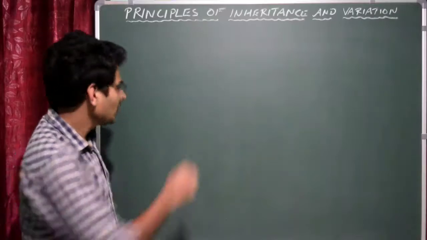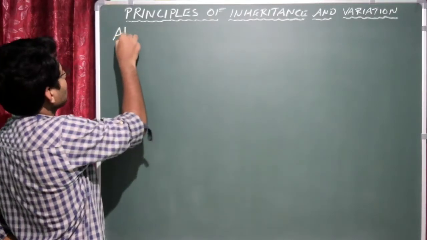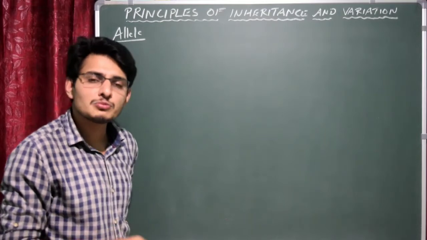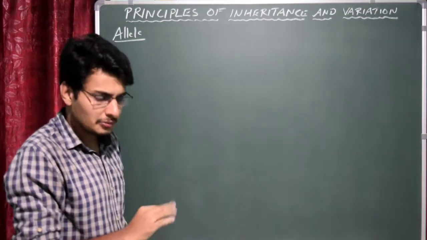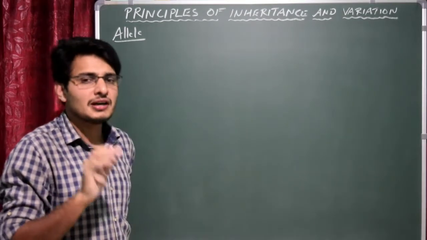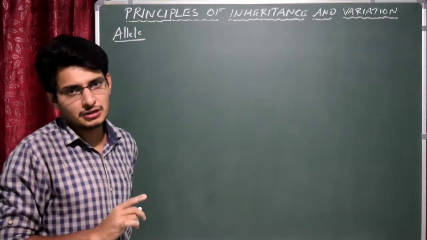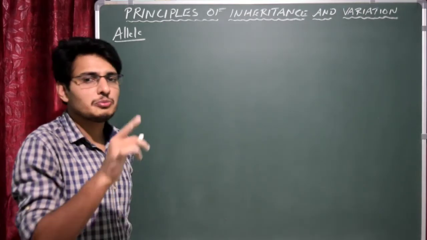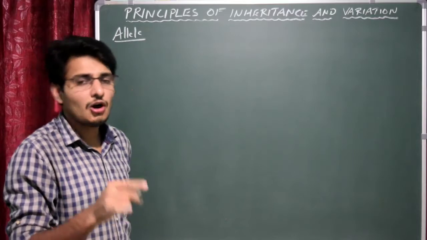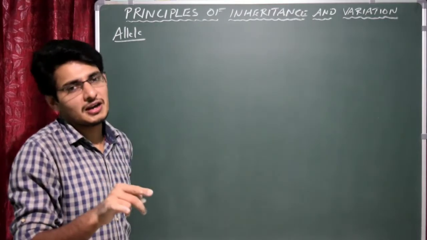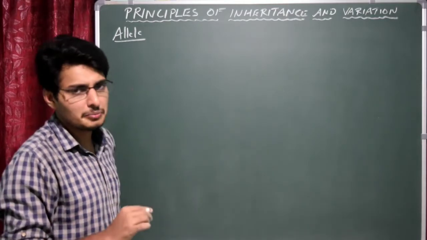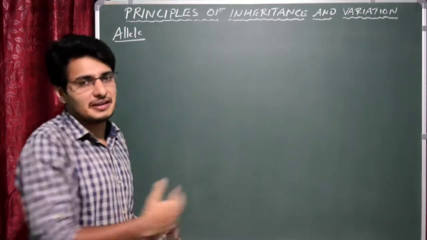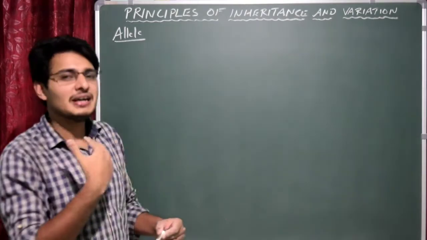Now we'll continue. Okay, so I'll just write allele. I have already told you that allele is alternative forms of gene. Okay, so that means two genes will be there, but they are meant for a single trait actually. It could be like capital letter C, or small letter c. Always remember that in human beings, two genes will be there, but their expression could be different. It could be same or it could be different actually.